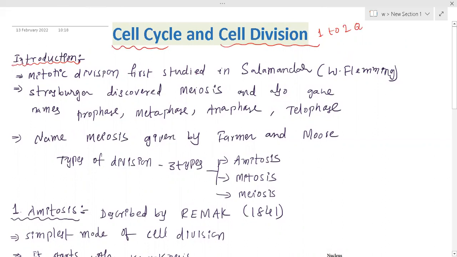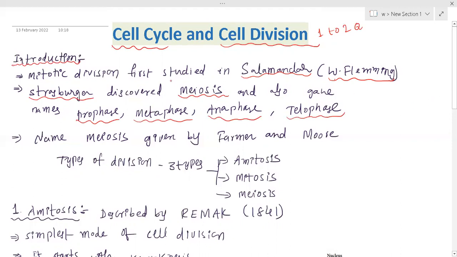First, mitotic division was studied by Walter Fleming in salamander. Cell division includes both mitosis and meiosis. One more scientist, Strasburger, discovered meiosis, and he also gave the names prophase, metaphase, anaphase, and telophase.